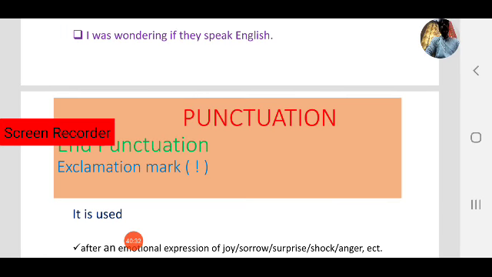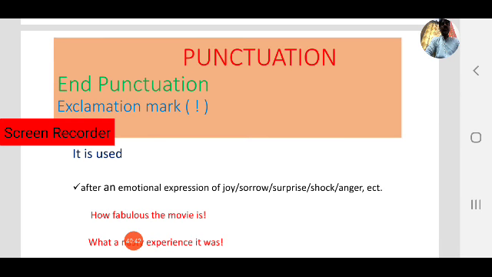Now, coming to another mark, like the full stop and question mark, the exclamation mark also comes under end punctuation. Where is the exclamation mark used? Exclamation marks are used after an emotional expression of joy, sorrow, surprise, shock, anger, etc. In all emotional expressions we use exclamation marks.